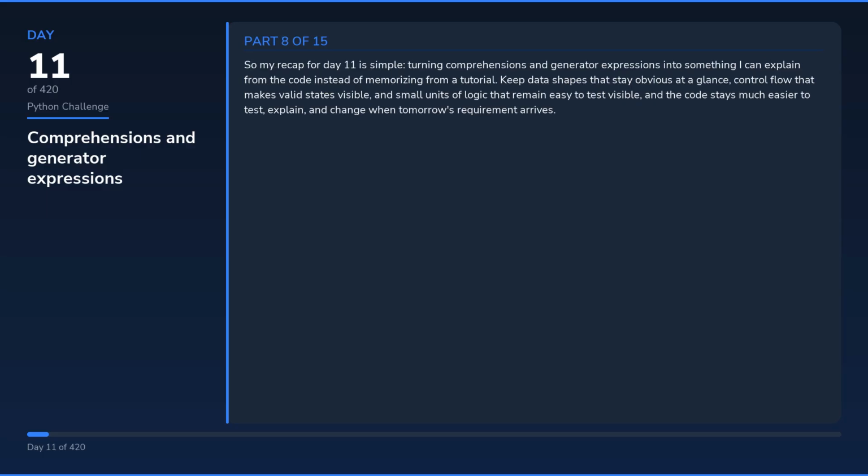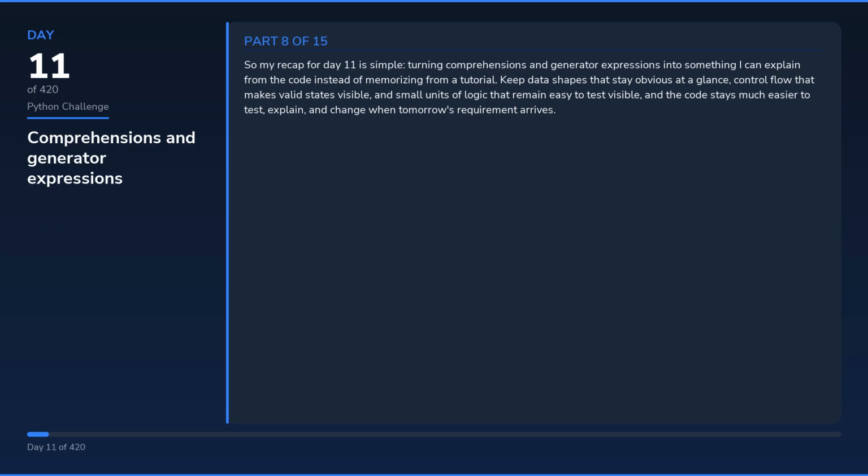So my recap for day 11 is simple: turning comprehensions and generator expressions into something I can explain from the code instead of memorizing from a tutorial. Keep data shapes that stay obvious at a glance, control flow that makes valid states visible, and small units of logic that remain easy to test visible, and the code stays much easier to test, explain, and change when tomorrow's requirement arrives.